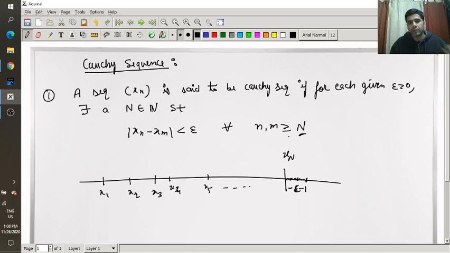Now how many terms will be there in this width, in this band? Can you guess how many terms will lie in this? Because we are talking about all n, m greater than or equal to N, and this N is fixed. इसके बाद वाली जितनी भी सीक्वेंस की टर्म्स आएंगी, that will lie in this bandwidth epsilon. So there will be infinite terms, and all infinite terms will lie in this band, right?